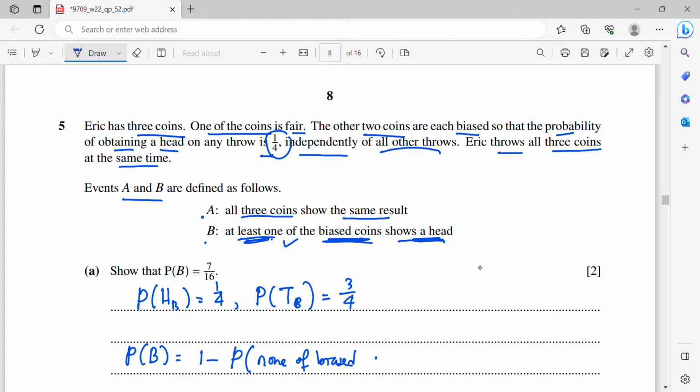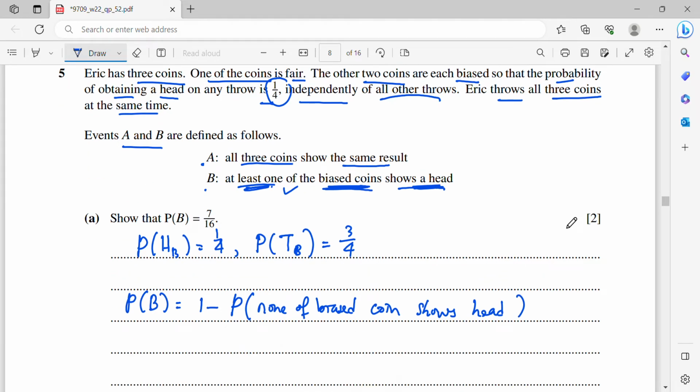None of the biased coins shows head, because it can be none of them show tail. Both of them show tail means that none of them show heads. So this is the same as both biased coins show tail.